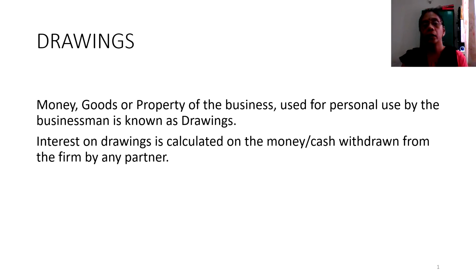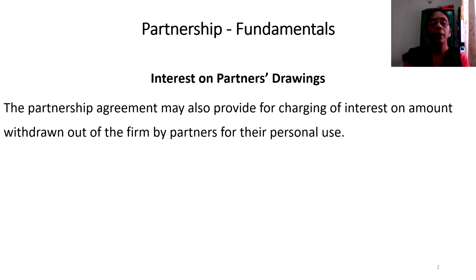So naturally, to keep a control or a watch and to stop overdrawing by the partners from the business, a certain nominal interest on drawings will be levied. This will be levied as per the partnership deed that is made among the partners of a partnership firm.